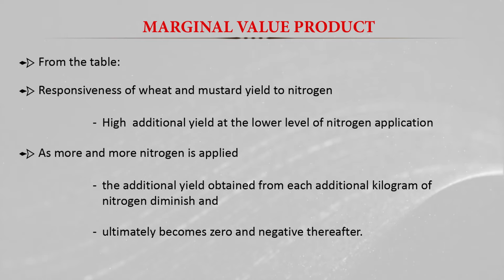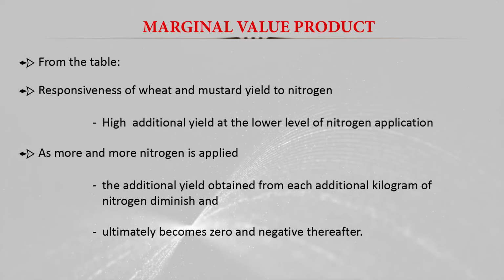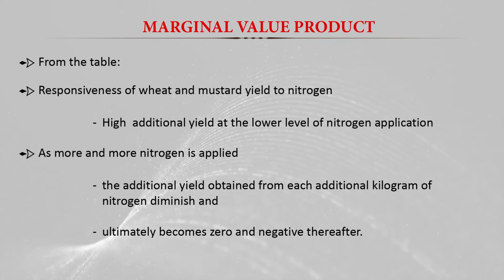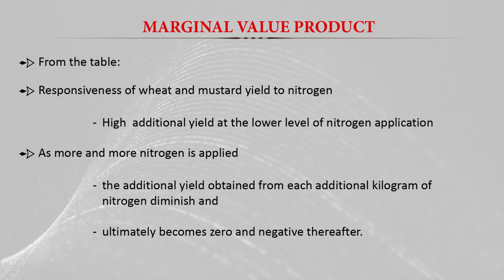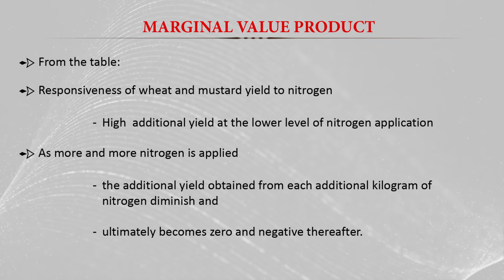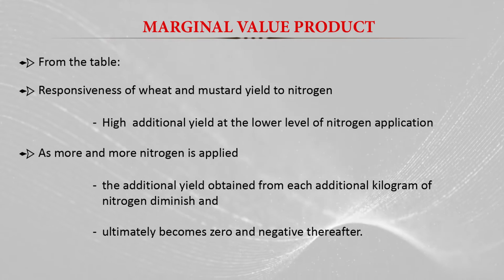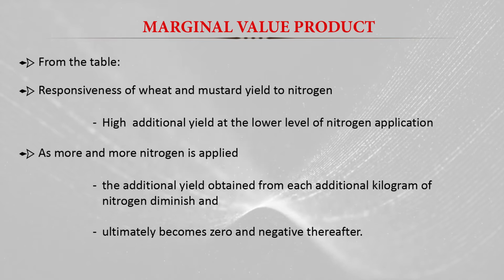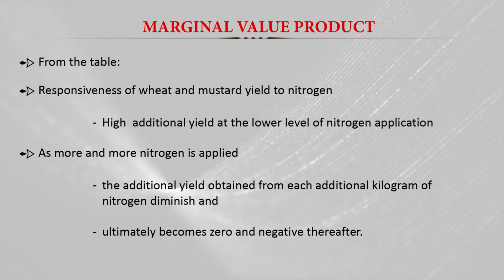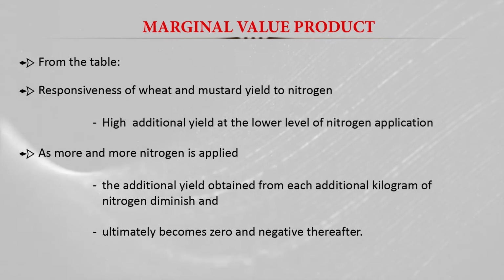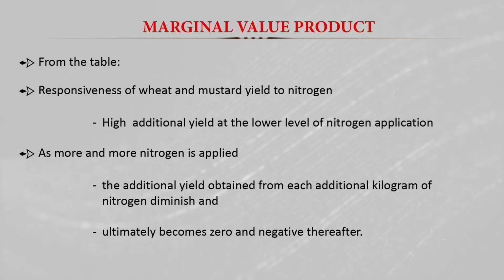So when we increase the nitrogen application up to 100 kg, and then thereafter 110 kg nitrogen, there was no increase in the yield of the wheat, and after 110 kg, when we reach 120 kg of nitrogen, there was a negative increase, or a decline in the yield of the wheat.